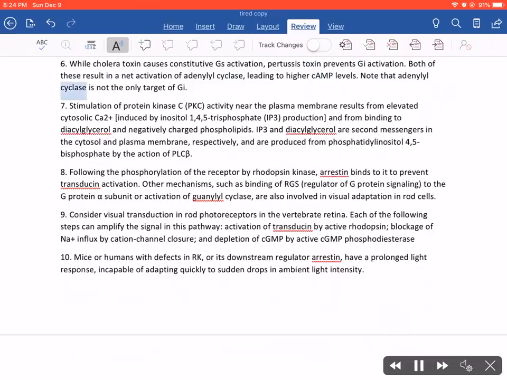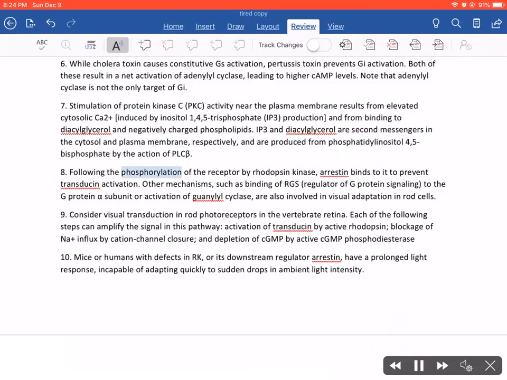Note that adenylyl cyclase is not the only target of G alpha q. 7. Stimulation of protein kinase C, PKC, activity near the plasma membrane results from elevated cytosolic Ca2+, induced by inositol 1,4,5-trisphosphate, IP3, production, and from binding to diacylglycerol and negatively charged phospholipids. IP3 and diacylglycerol are second messengers in the cytosol and plasma membrane, respectively, and are produced from phosphatidylinositol 4,5-bisphosphate by the action of PLC-beta.